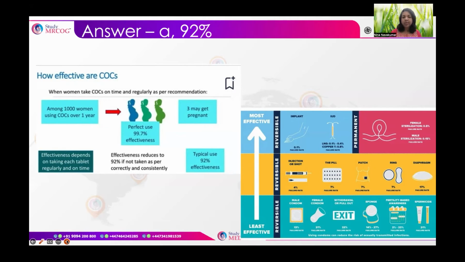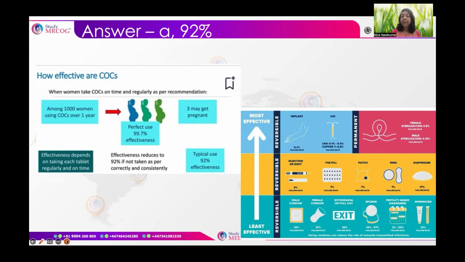That is called perfect use. While typical use usually happens with most reproductive age women, where they might forget to take the pill at the same time of the day, or may take other medications which can interfere. In that case, it slightly reduces their effectiveness. But still, with typical use, the effectiveness of the oral contraceptive pills is 92%.